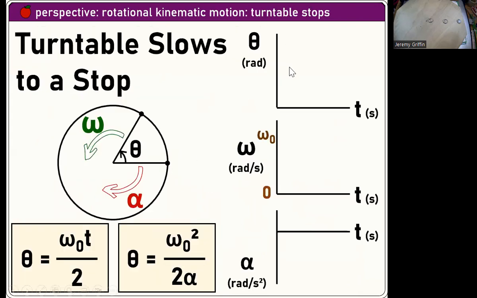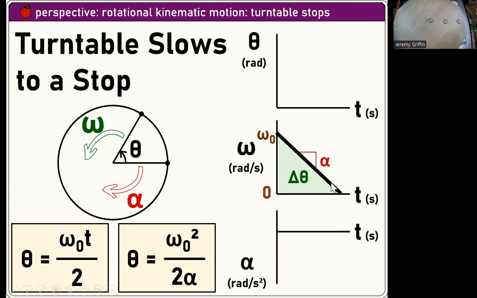Turntable slows to a stop. Ooh, you guys see I have 3 graphs set up, right? Theta versus t, omega versus t, alpha versus t. Right? So say I give this thing a counterclockwise spin and it slows to a stop. Right? So that's all the setup right here. What are these going to look like? Well, let's start with this middle graph, because I usually start with the middle one. It has some omega, that's radians per second, and it slows to a stop, goes to 0 radians per second after some time interval.